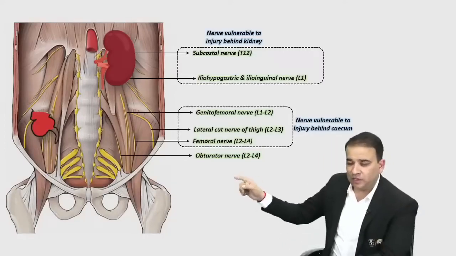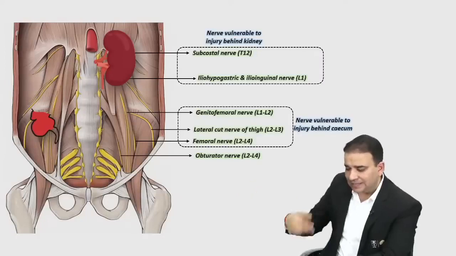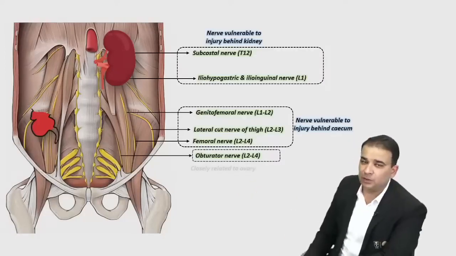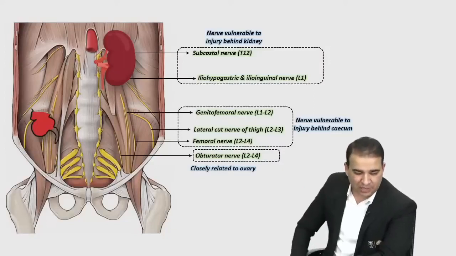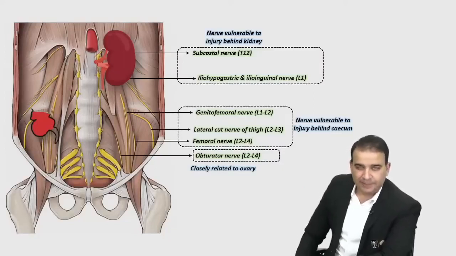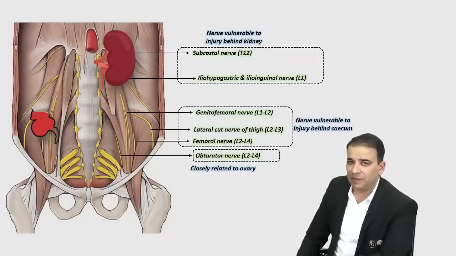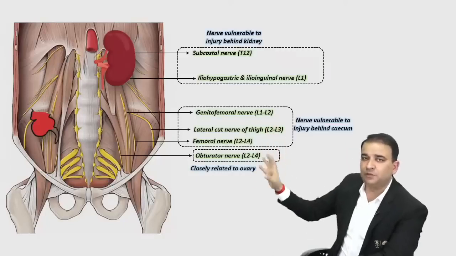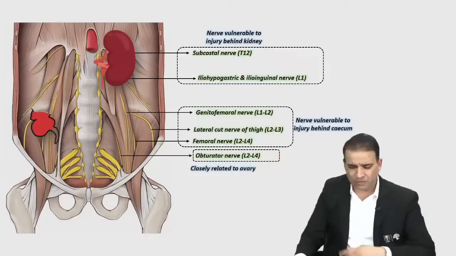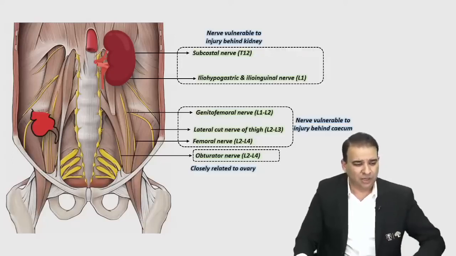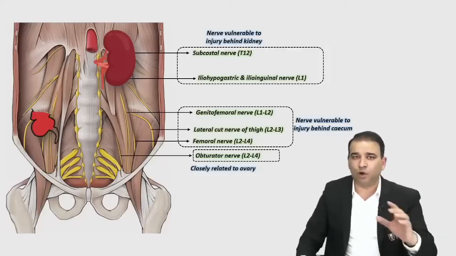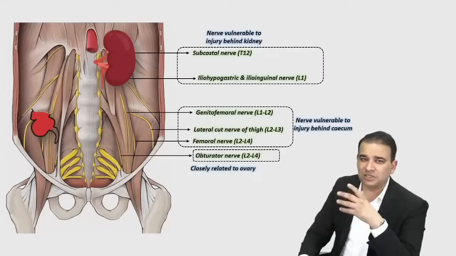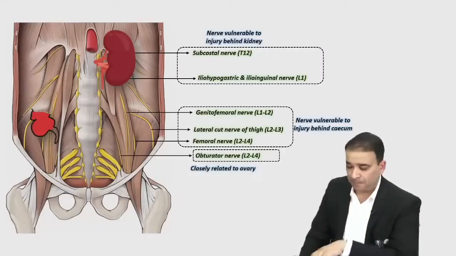And then the obturator nerve, which is running within the pelvic fossa, is in close relation to the ovary. So these are the nerves coming from the lumbar plexus, and a few important relations of the nerves to the viscera. You don't have to sit down and read all the relations here. Nobody's going to remember all the relations, right? There are certain important relations that you need to remember, because they form important relations to the viscera.